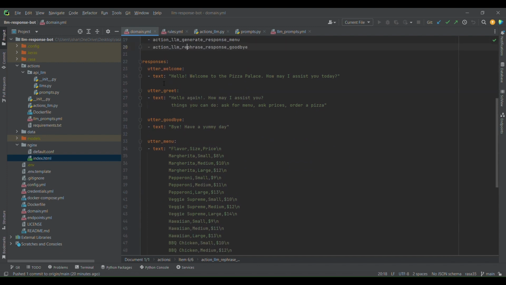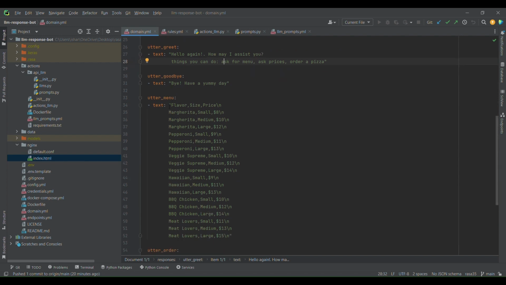Most responses look kind of natural. For welcome, you have a natural response. For greet, we have the same kind of natural response. But here you can see some information is in point form, like things you can do, this and that. So these are not very natural. And again, for menu, we have CSV-like structured data.